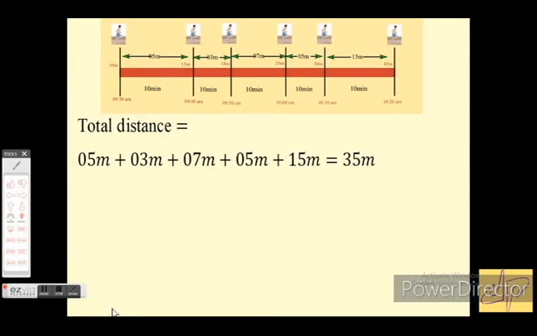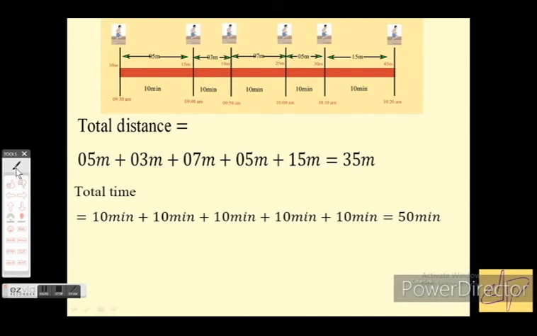To calculate the average speed, we need two things. One is total distance. Second one is total time. Now, to calculate the total distance, between 9:30 and 9:40 am, how much distance did he cover? For that, you have to subtract 15 meter minus 10 meter, you will get 5 meter.